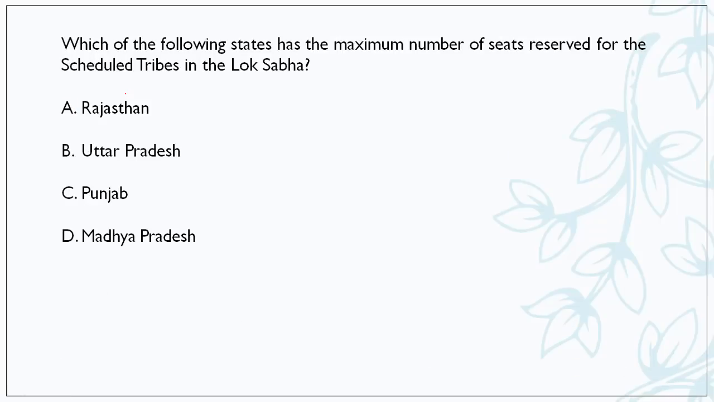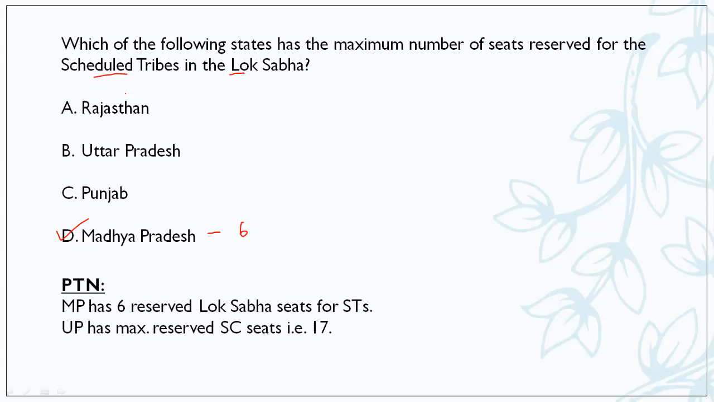Moving forward, which of the following states has the maximum number of seats reserved for scheduled tribes in Lok Sabha? So friends, इन स्टेट्स में से कौन से स्टेट में लोकसभा के लिए शेड्यूल्ड ट्राइब्स, that is ST कैटेगरी के कैंडिडेट्स के लिए सबसे ज़्यादा सीट रिजर्व्ड होती हैं? So the correct answer is D, मध्य प्रदेश. मध्य प्रदेश में कितनी शेड्यूल्ड ट्राइब सीट्स हैं वो देखते हैं. So it has 6 reserved seats for ST categories, and if we talk about the SC category, the most seats are reserved in उत्तर प्रदेश. B, उत्तर प्रदेश, if the question was asking about SC seats. Okay, 17 seats are reserved for scheduled caste candidates in Uttar Pradesh for Lok Sabha.